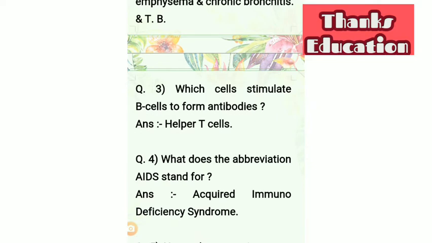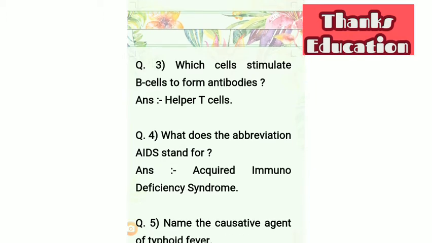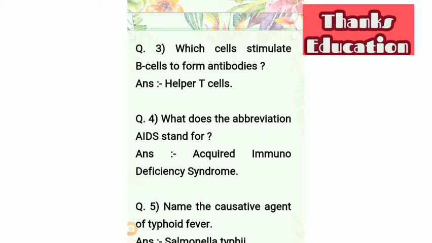The next question is, which cells stimulate B cells to form antibodies? The answer is helper T cells. Helper T cells stimulate B cells to synthesize and secrete antibodies in bloodstream.